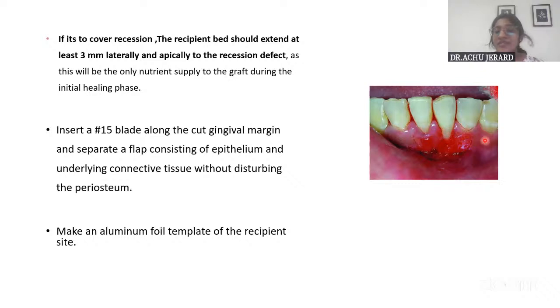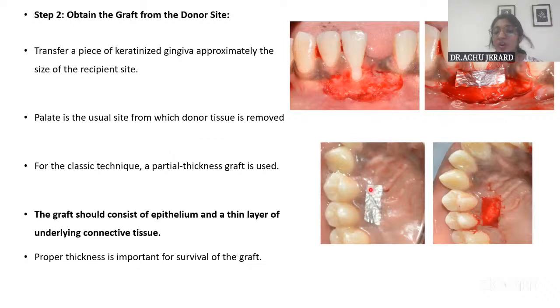Okay, then after this site is prepared, you have to place an aluminum foil template similar to the size of this recipient bed. And this aluminum foil template is then transferred to the donor site, which is normally the palate, and from there this FGG is procured. So now see, this is the recession site, and then corresponding to its width the aluminum template is prepared. Then it is placed on the palate, and then the FGG is procured.